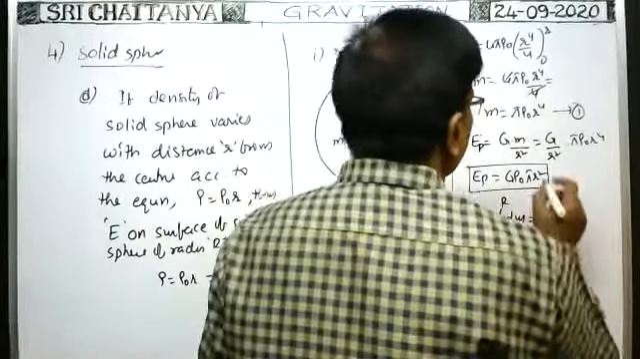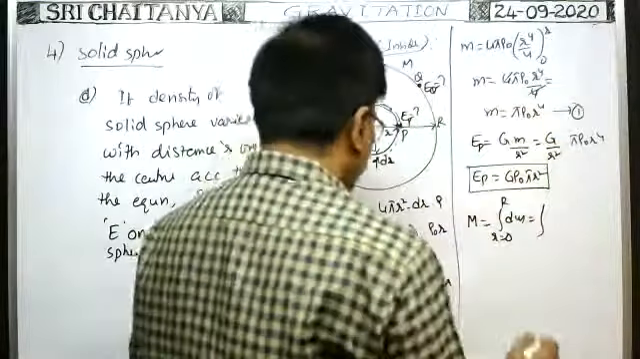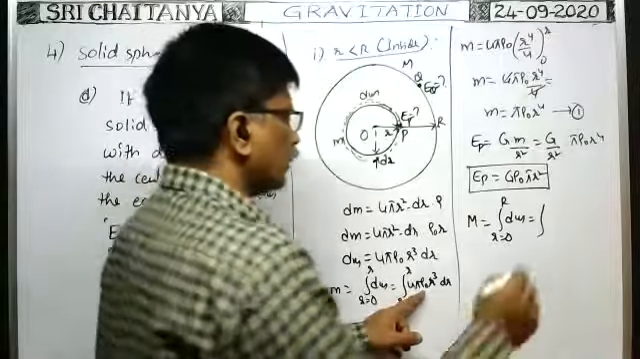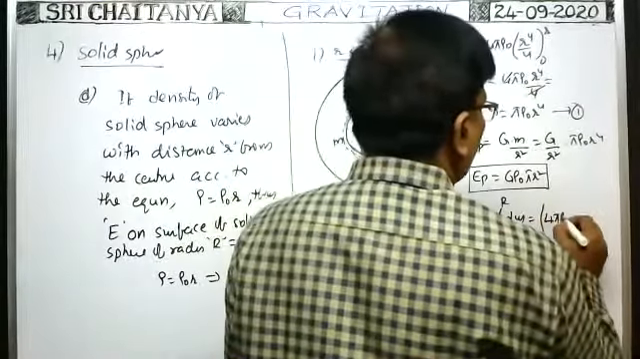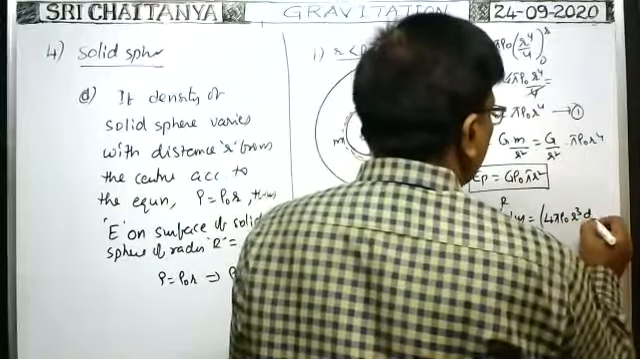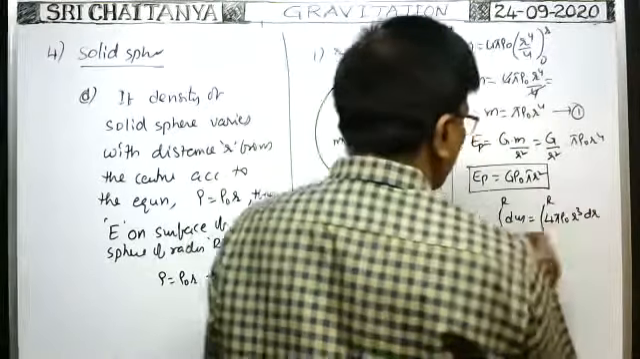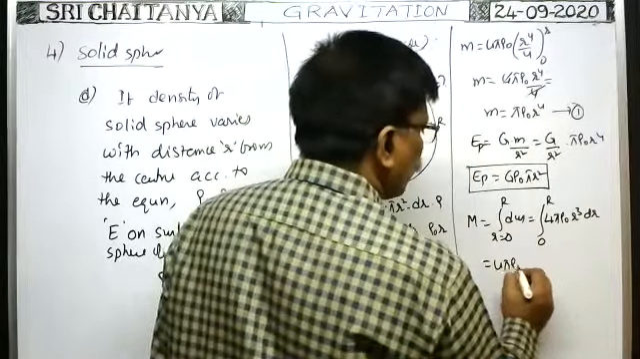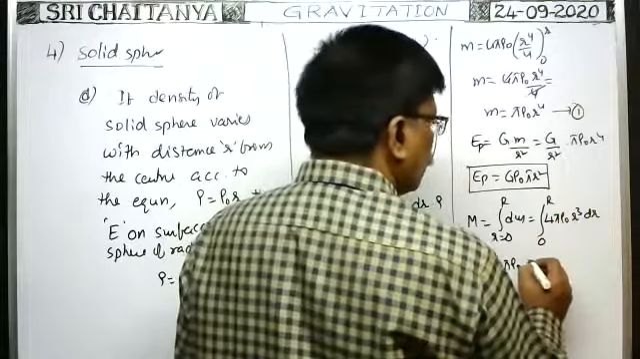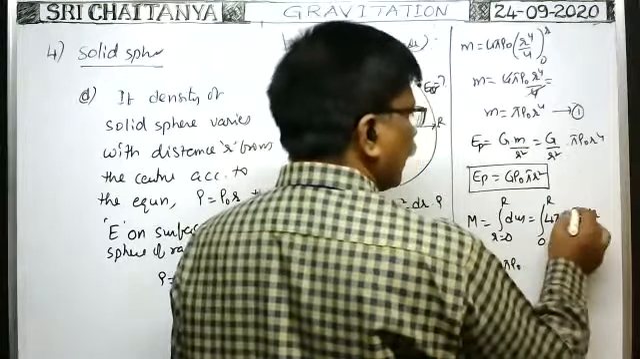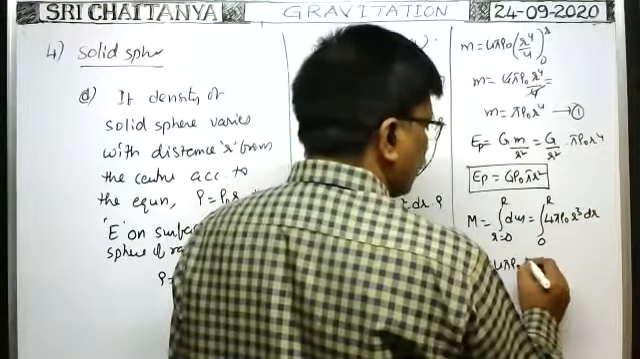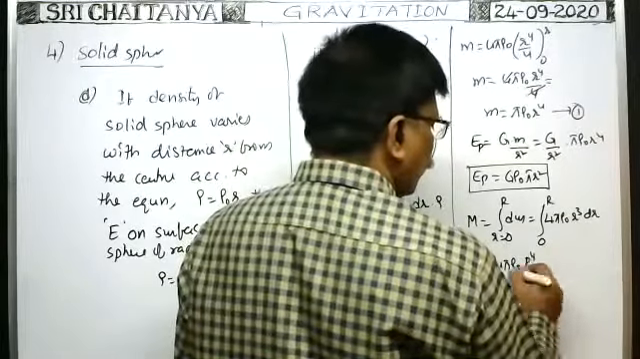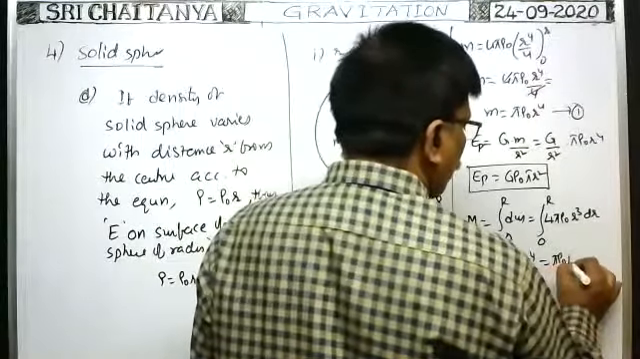This is equal to the integral of dm, where dm is 4 pi rho naught into r cube dr, limits 0 to capital R. So 4 pi rho naught is written outside, into r cube; when you do the integration you get r to the power 4 by 4. When you substitute the limits you get r to the power 4 by 4. The 4 cancels, so we get pi rho naught r to the power 4.